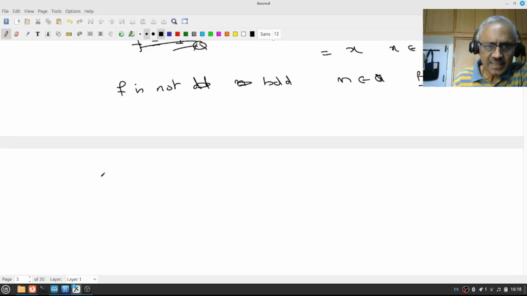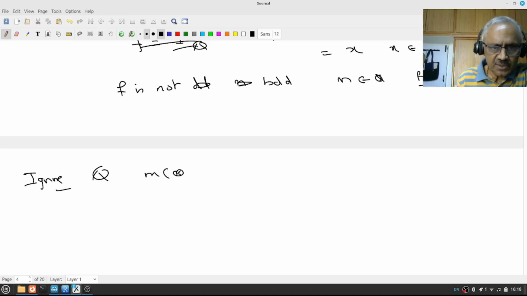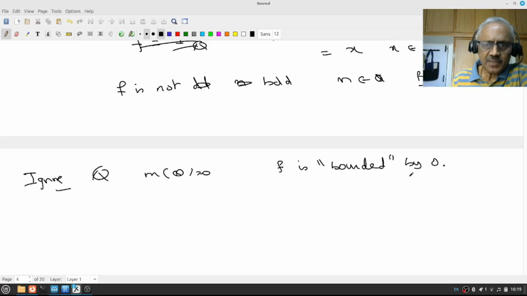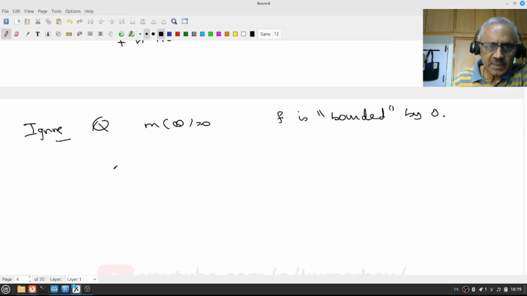On the other hand, if I am ready to ignore this set, which is of measure 0, then it is actually bounded. So f is bounded essentially.